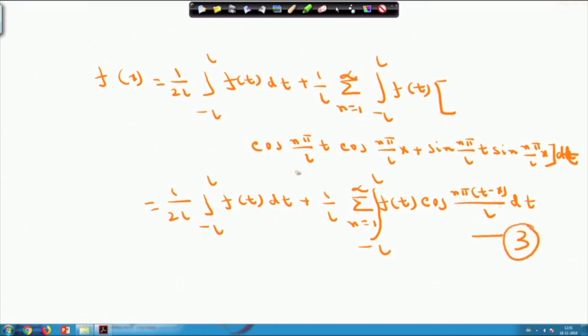So, this is cos n pi t by L into cos n pi x by L plus sin n pi t by L into sin n pi x by L; these two we are putting over here. Now, what we want to investigate is what will be the form of expression 3 whenever L approaches infinity. We want to investigate that now.